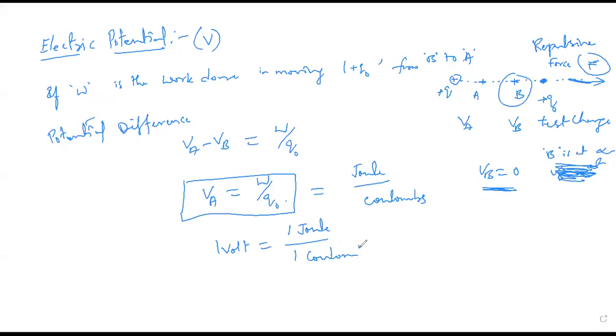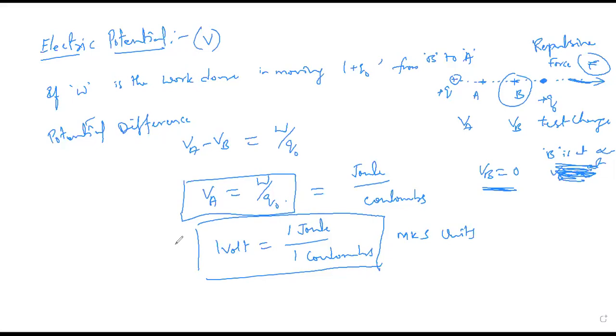So this is called the MKS unit of electric potential, or potential difference.